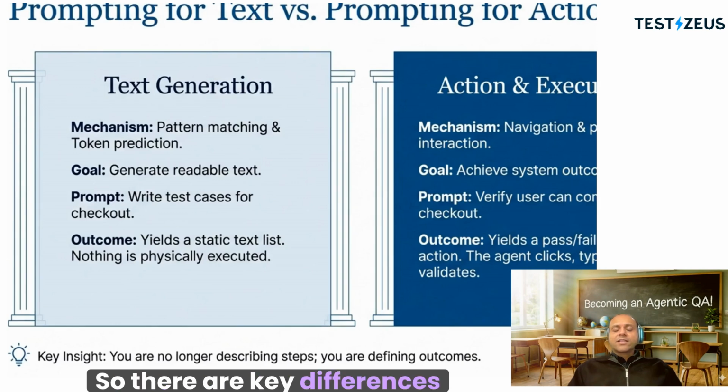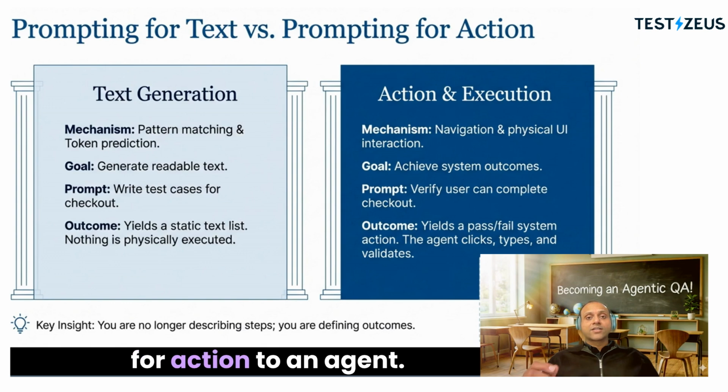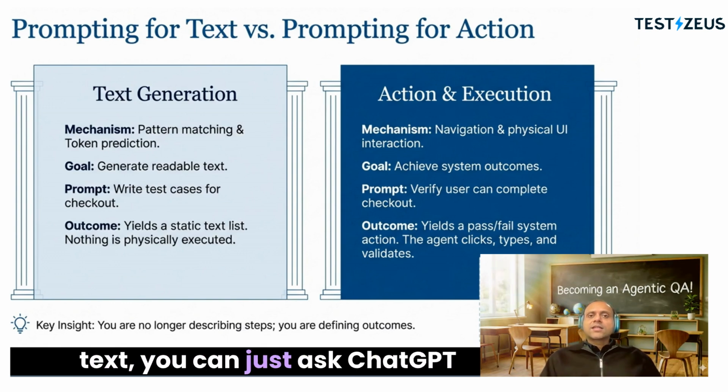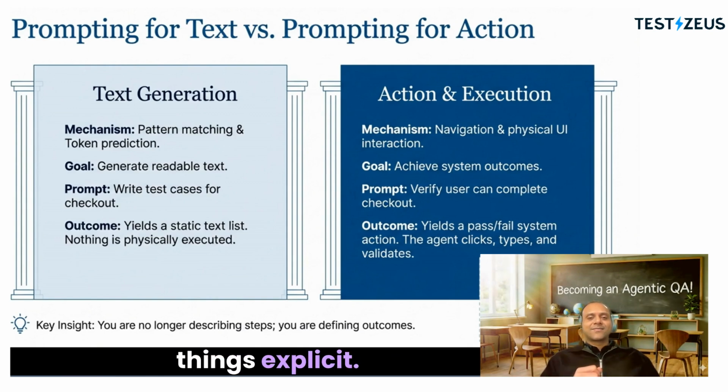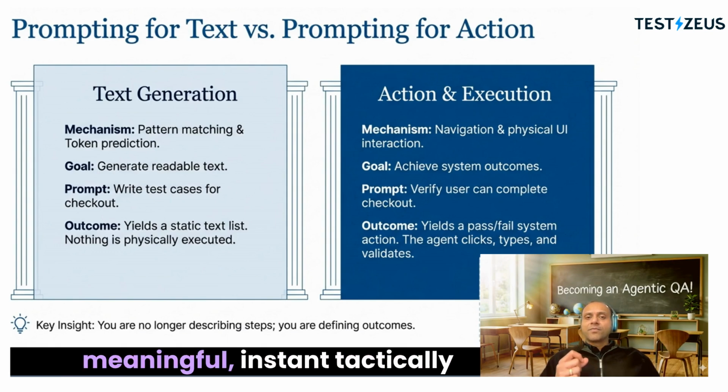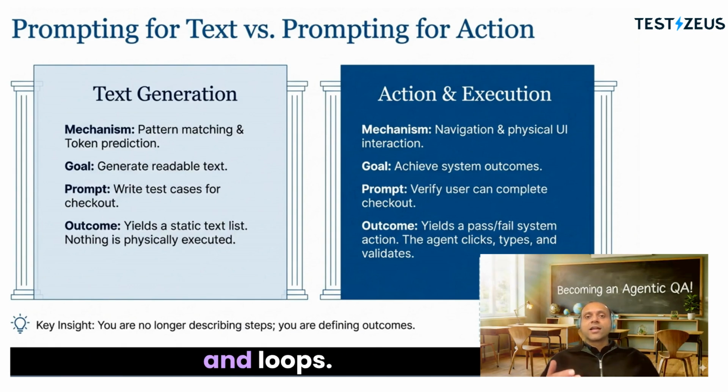There are key differences when you are prompting for text to an LLM versus prompting for action to an agent. When you're prompting for text, you can just ask ChatGPT to write a follow-up email, and it will give you a blob of text. But when you are prompting for action, you have to make things explicit. It should be well structured, meaningful, and syntactically correct, or else your agent might end up in hallucination and loops.